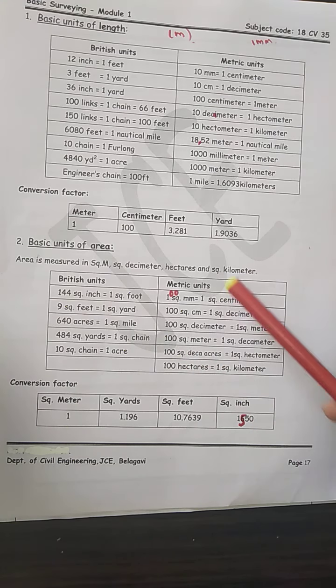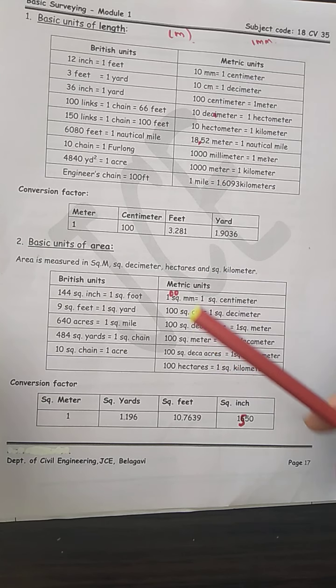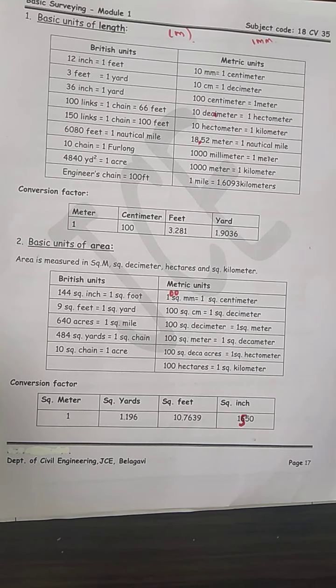So here, in terms of metric units, 100 square mm is equal to 1 square centimeter, that is 10 by 10 mm is going to make 1 square centimeter.